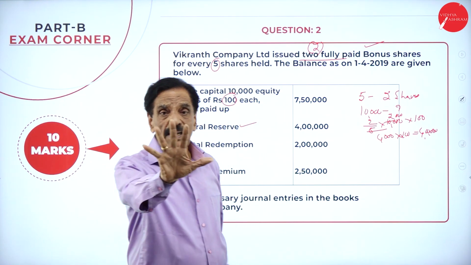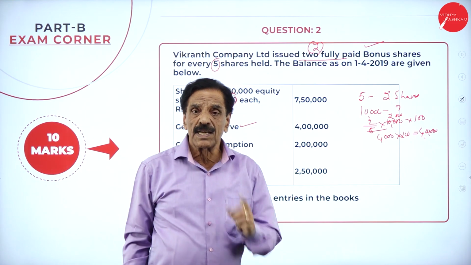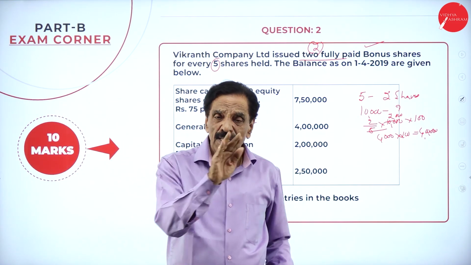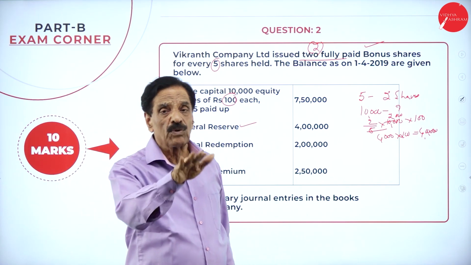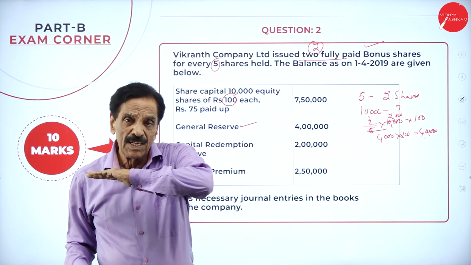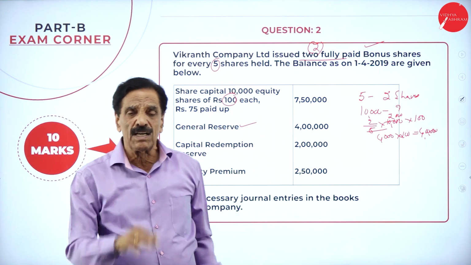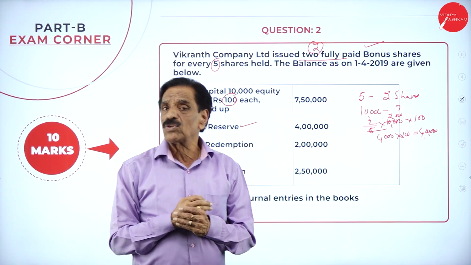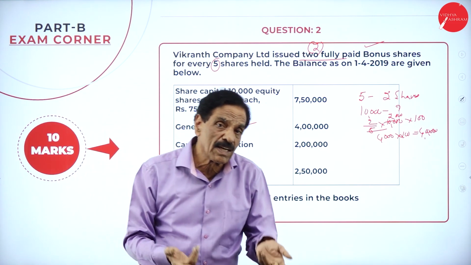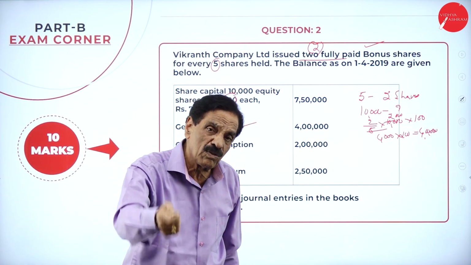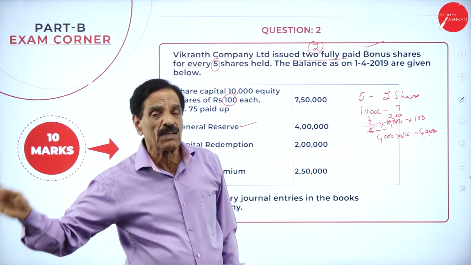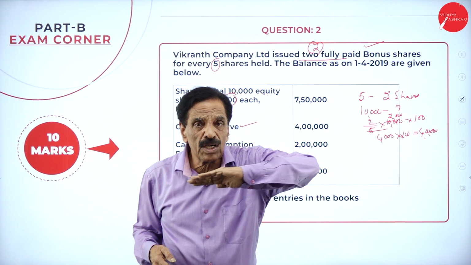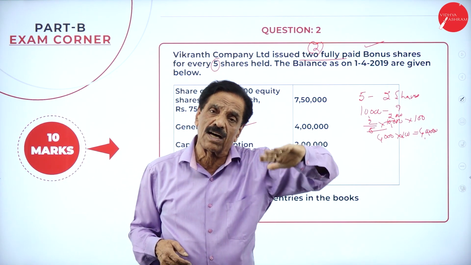10 marks. 5 entries, 10 marks. What are the entries? Bonus to shareholders account: 10,000 into 25 is 2 lakh 50,000. First entry, general reserve account debit 10,000 into 25, 2 lakh 50,000 to bonus to shareholder account. Make the final call: share final call account debit to share capital account 2 lakh 50,000. Utilize the final call as a bonus: bonus to shareholder account debit to share final call account.